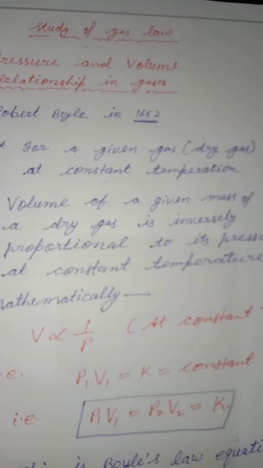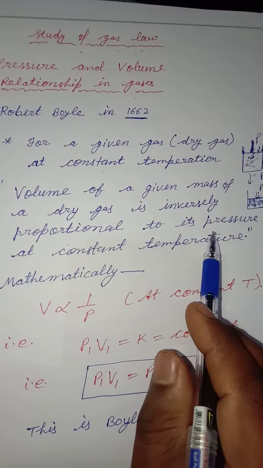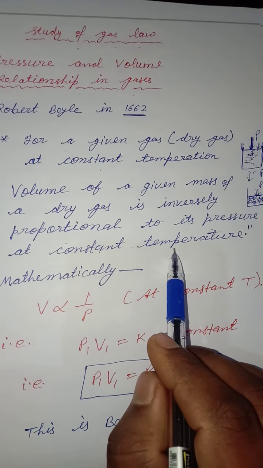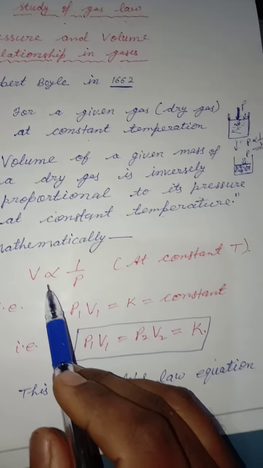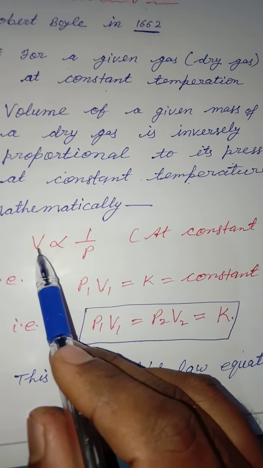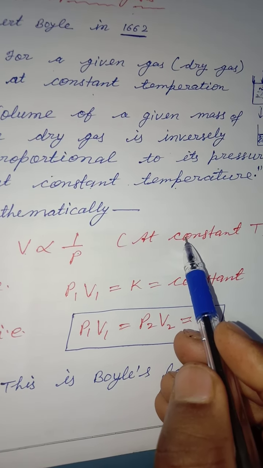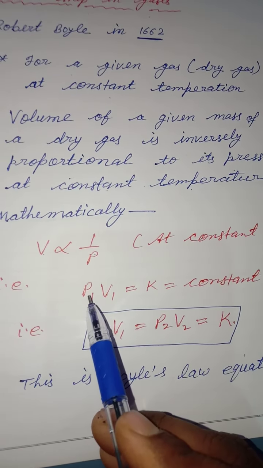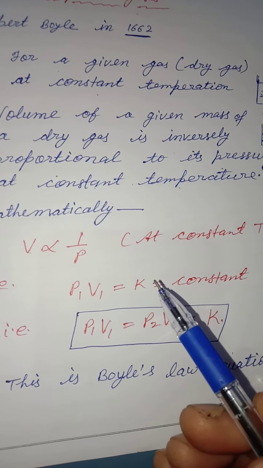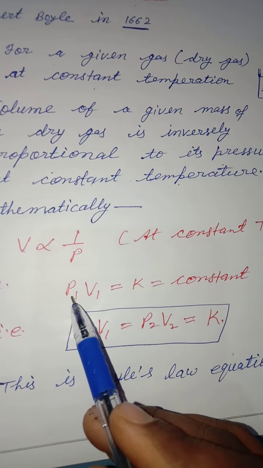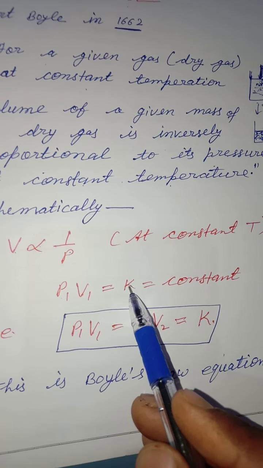The volume of a given mass of dry gas is inversely proportional to the pressure at constant temperature. Mathematically, you can say that V is inversely proportional to P at constant temperature. Or, if you perform the same experiment, then PV is equal to a constant, suppose K.